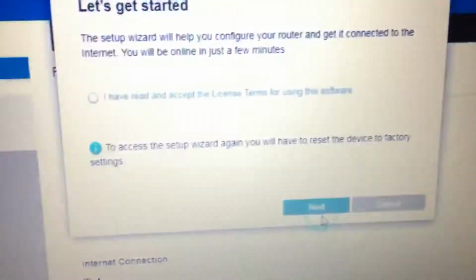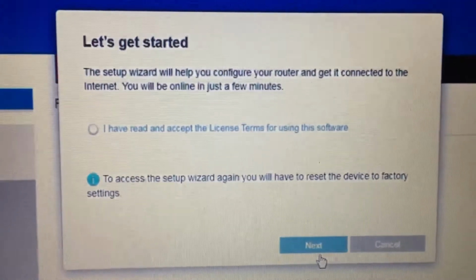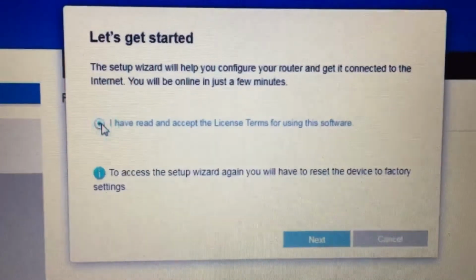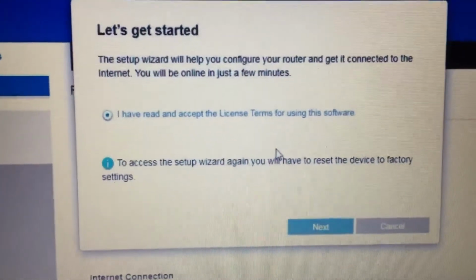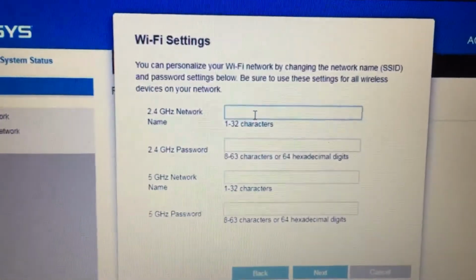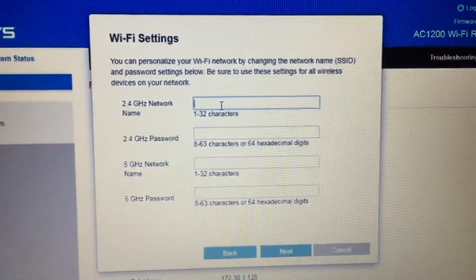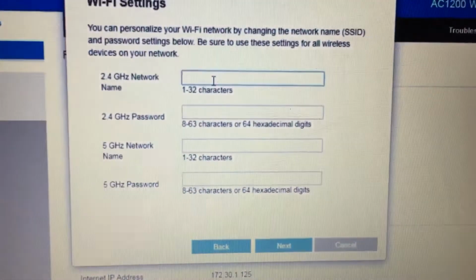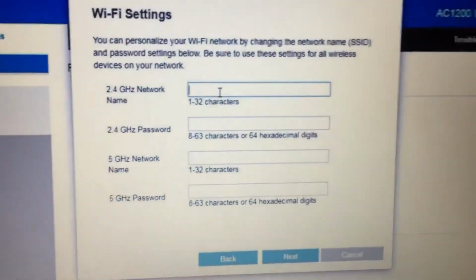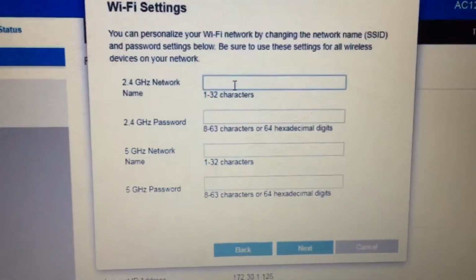Now if this is the first time you are setting up this router, then you will see the setup wizard like this. So just check the box I have read and accept the terms and click next. Now it will ask you to change the password and the name of your wireless network. So this is a dual band router, so you will see 2 different wireless networks. The first one is 2.4 gigahertz wireless network and the second one is 5 gigahertz wireless network. So we need to change the names of these wireless networks and enter the password also.